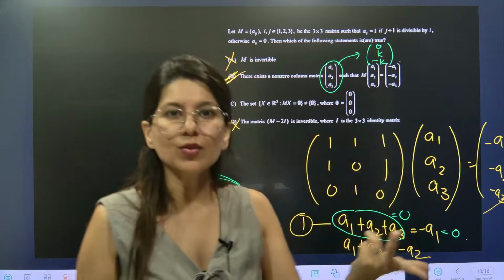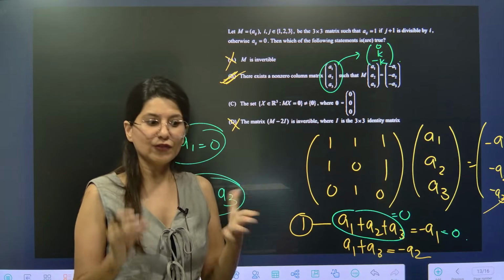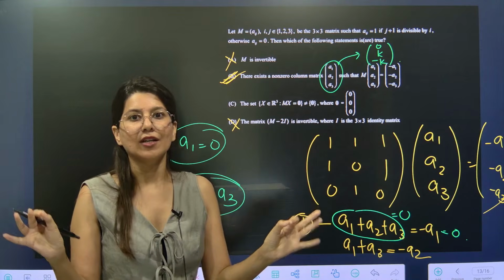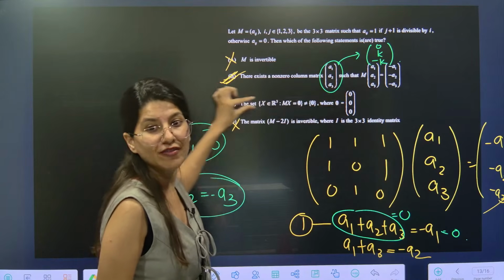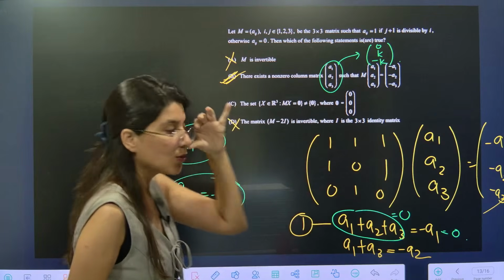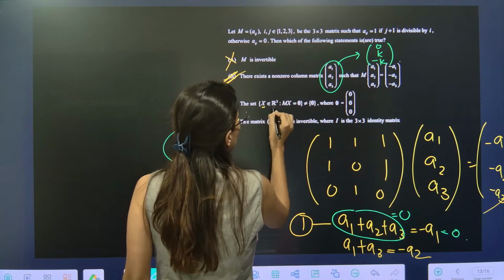If you are able to understand this statement, then it is an absolutely easy statement. You don't have to do anything. Just pure understanding of these mathematical statements will give you the answer. The set X belongs to R cube.